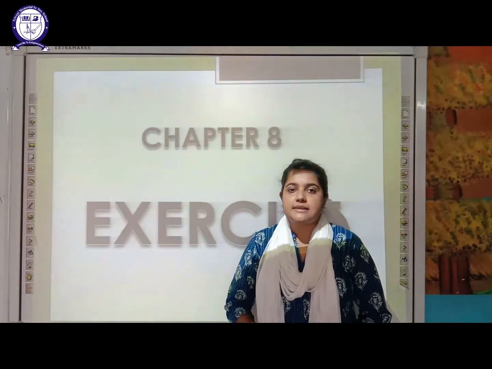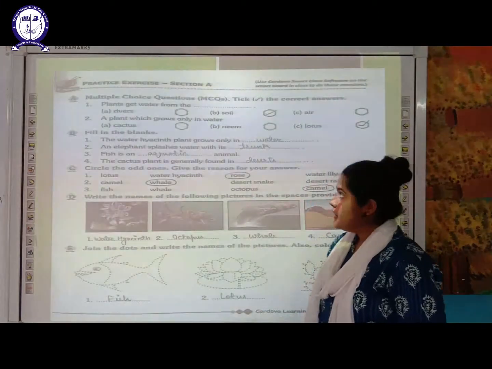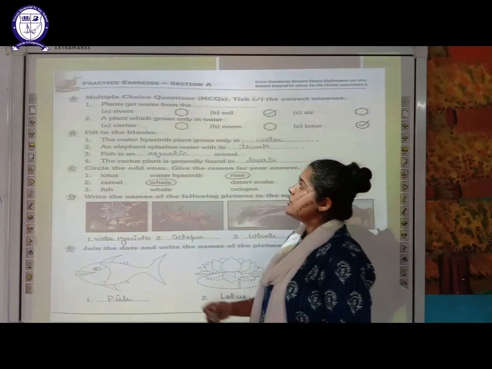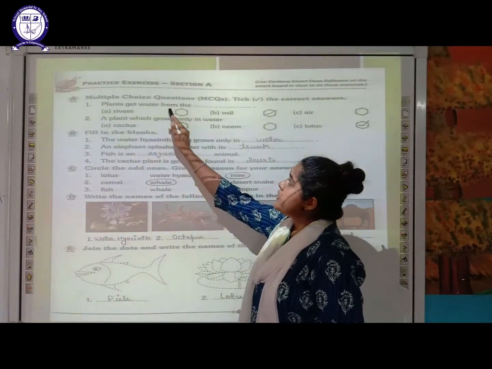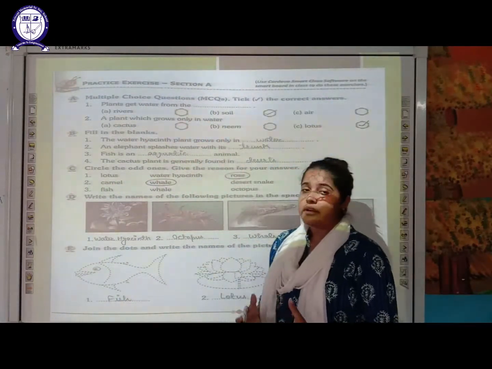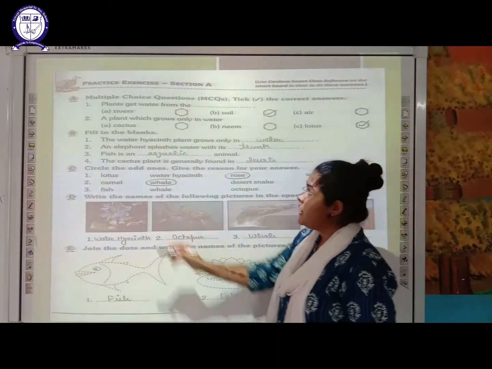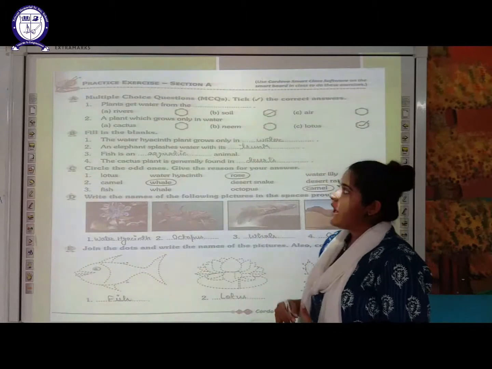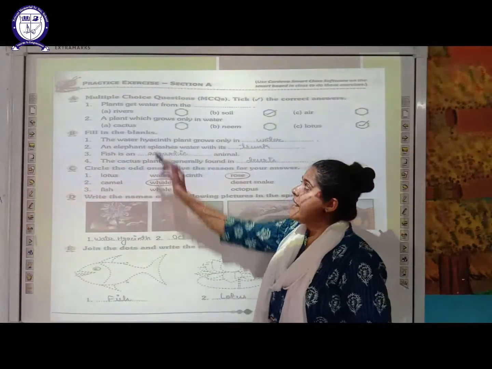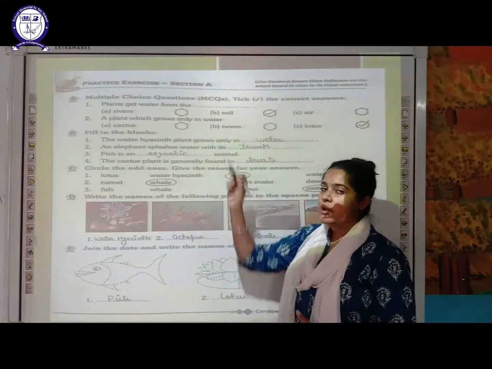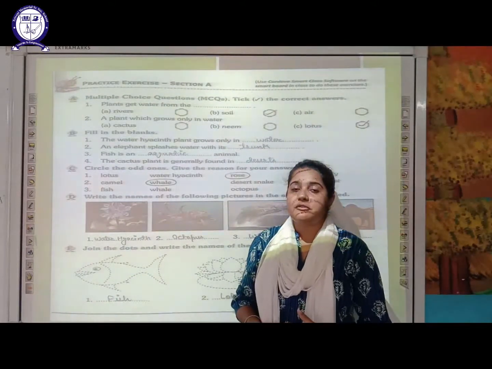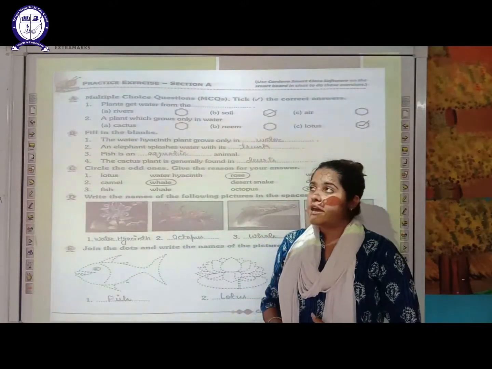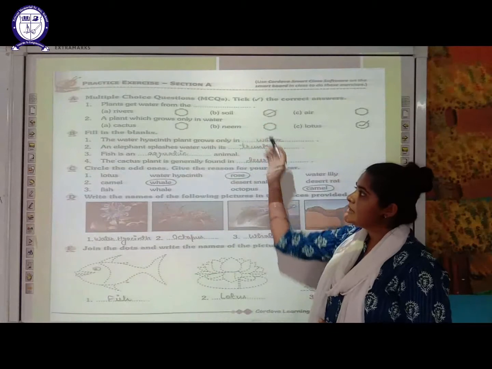Let's move on to the exercise part, students. The first multiple choice question is: plants get water from the dash. We have to tell how the plant gets water. Is it from the river, soil or air? As I have told you in the video, plants get water from the soil. How do they absorb the water from the soil? With the help of their roots. So the correct answer is soil.